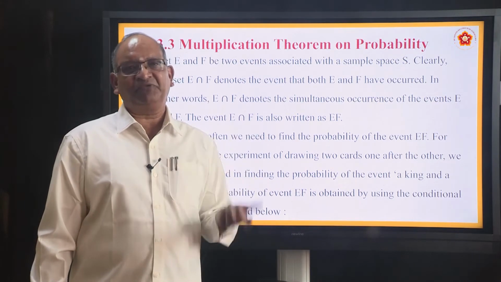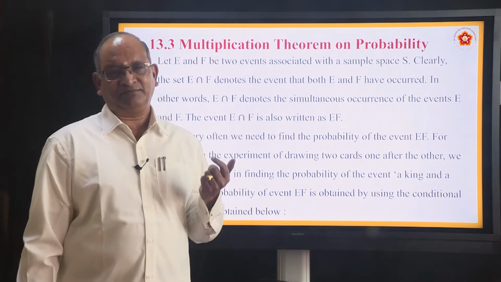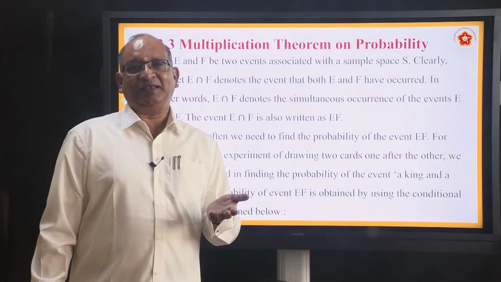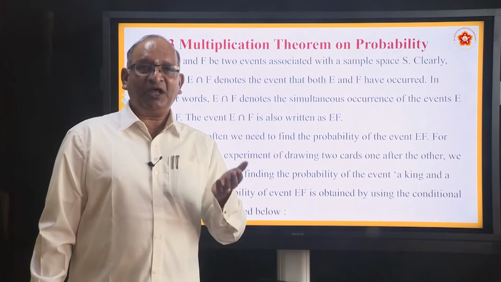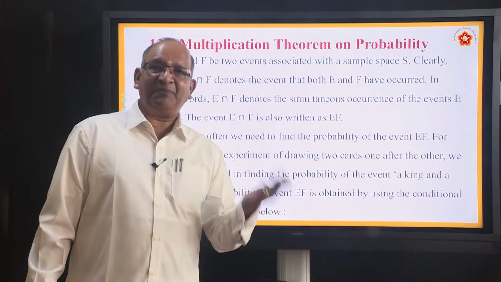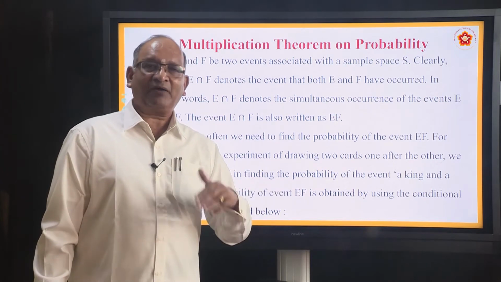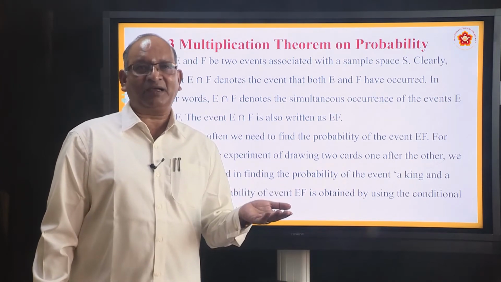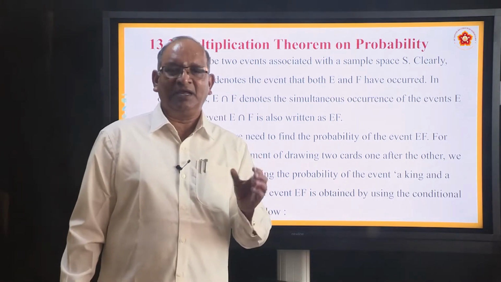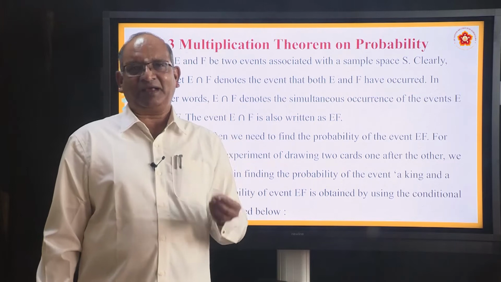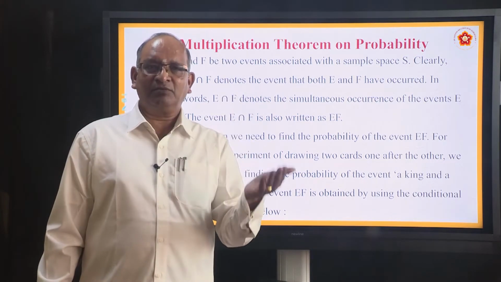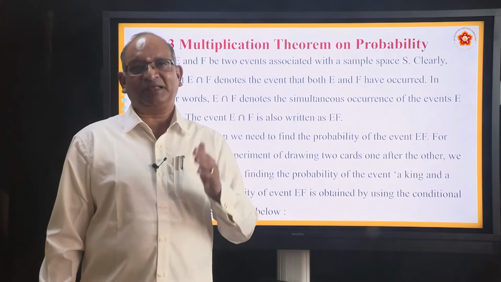It is 4 by 52 or 1 by 13. After that you are drawing a queen. Did you keep back the king? If you have kept it back, the set has all 52 cards, and there are 4 queens. So the probability of drawing a queen also will be 4 by 52 or 1 by 13.